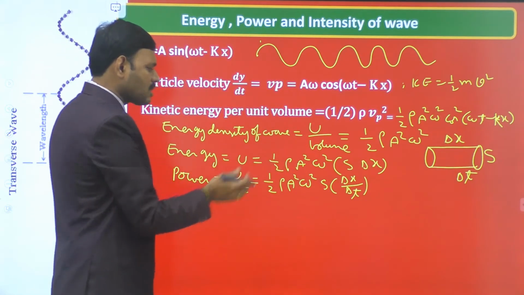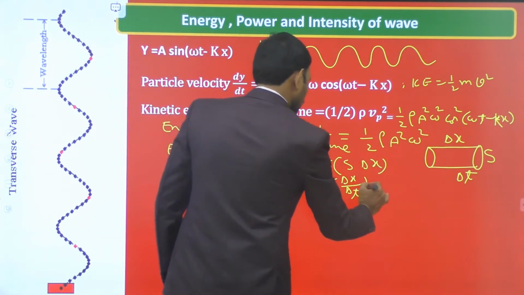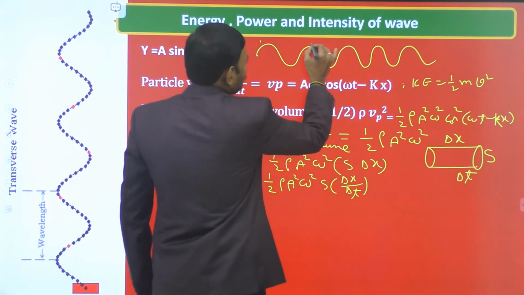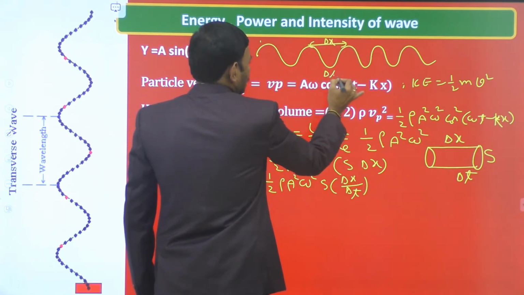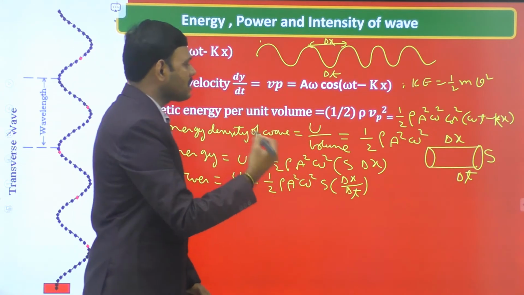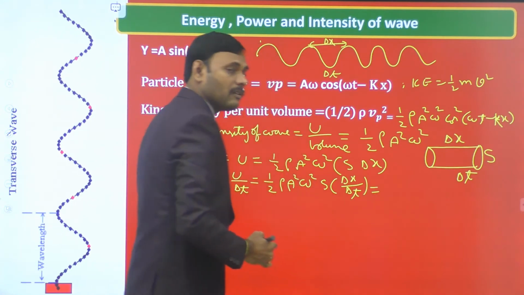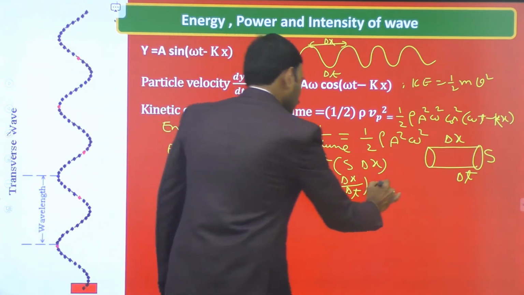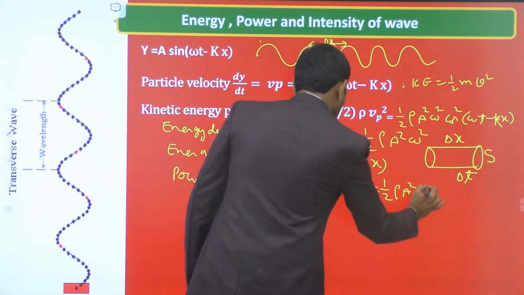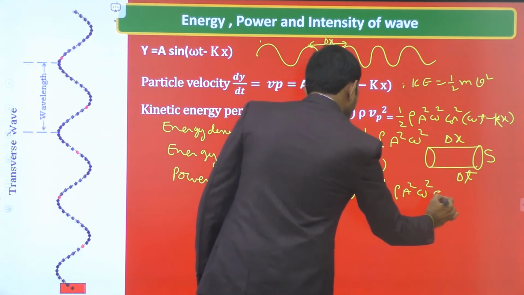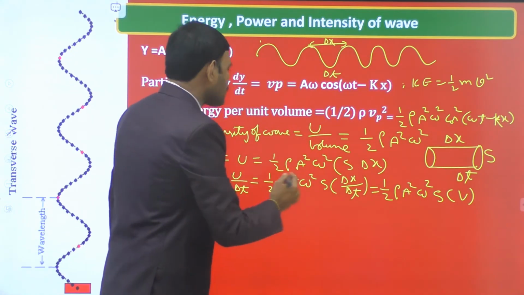Rate of displacement is velocity. Suppose the wave travels delta x displacement in time delta t. This rate of displacement is the velocity of wave. So replace delta x by delta t with velocity of wave, and it becomes half rho a square omega square S into v. V is the velocity of wave. This is the expression for power.